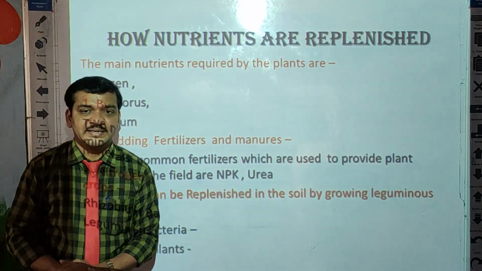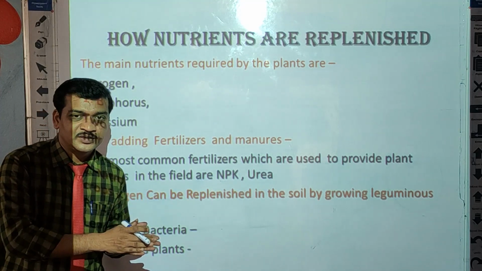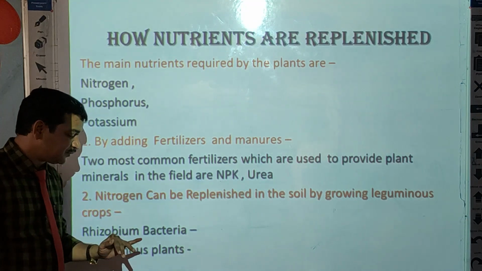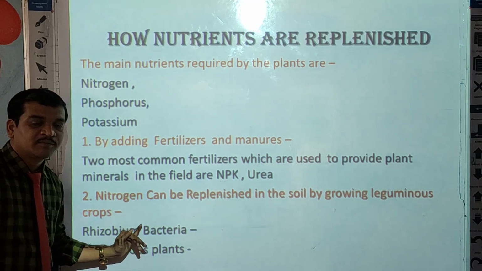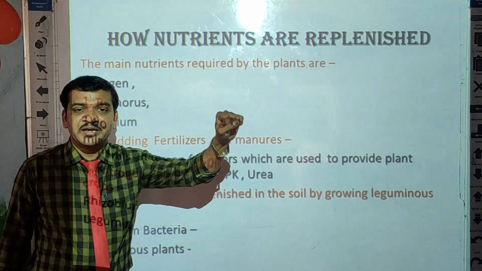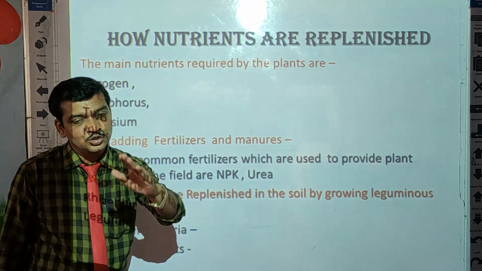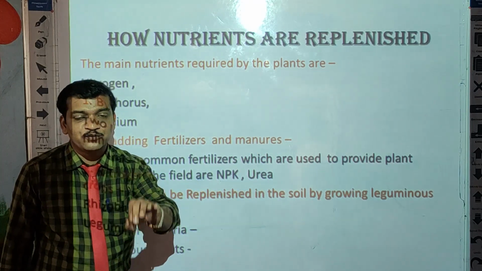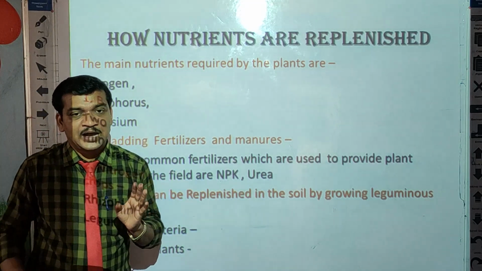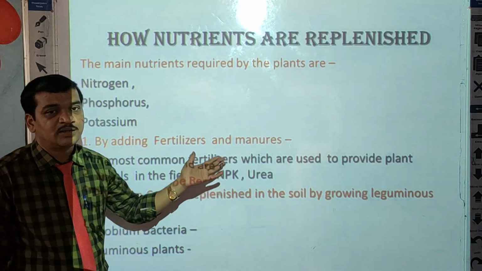This rhizobium bacteria converts atmospheric nitrogen into the soluble form of nitrogen. This bacteria is very important for leguminous plants, because it converts atmospheric nitrogen present in the air into the soluble form of nitrogen, or compound nitrogen, that is called nitrates, and that nitrogen is utilized by the plant for growth.